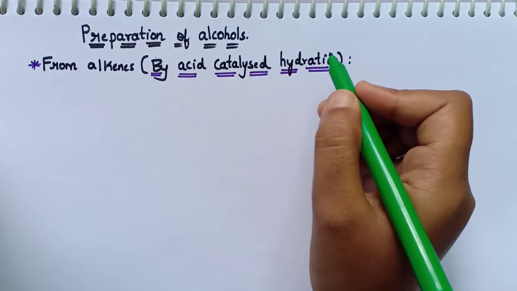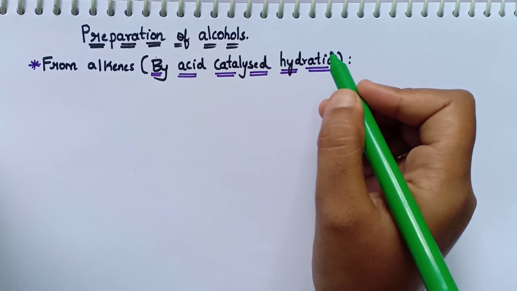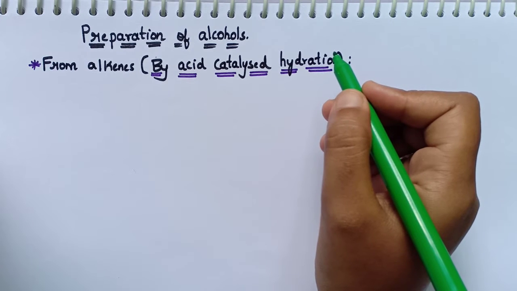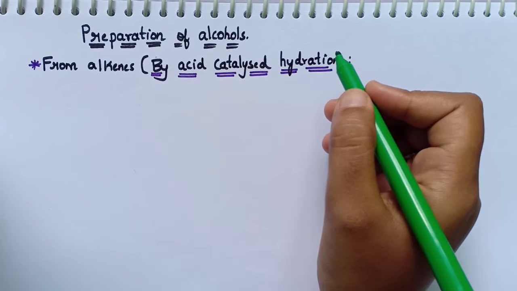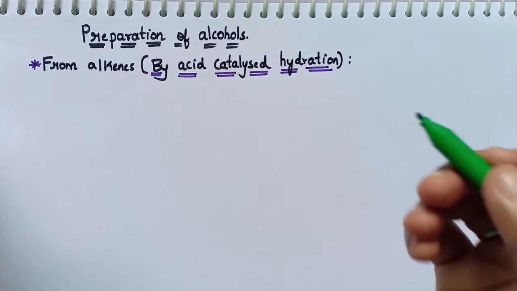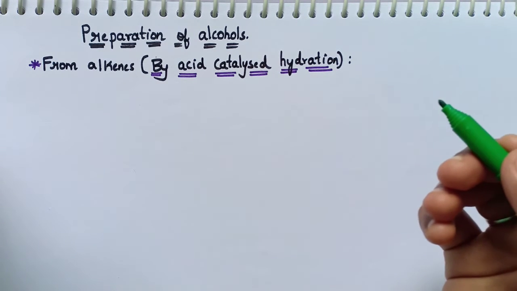So now we are preparing the alcohols from the alkenes. Now let's study what actually this acid catalyzed hydration is. When alkenes react with water in the presence of concentrated sulfuric acid, an addition reaction takes place which forms the alcohols.